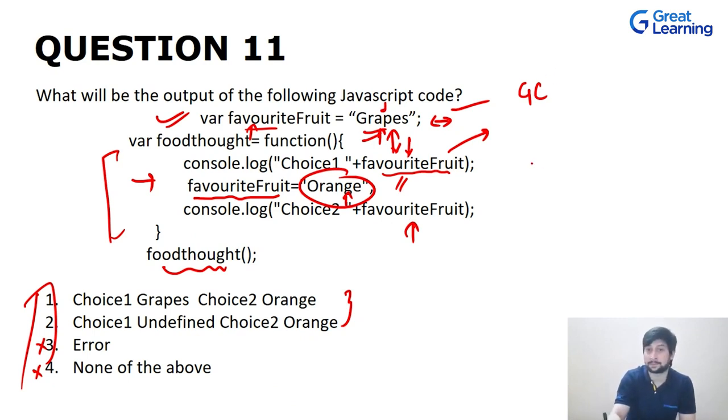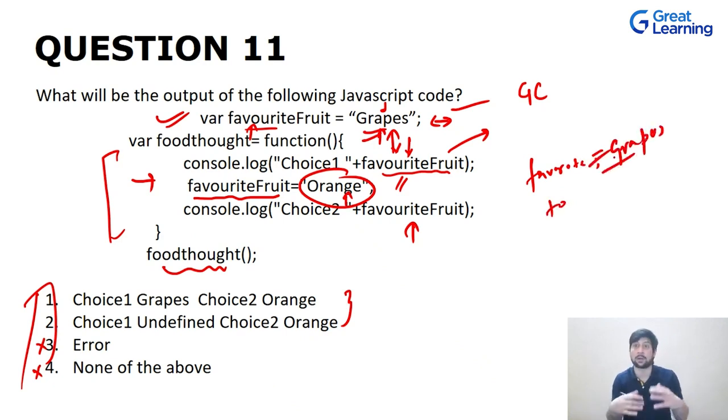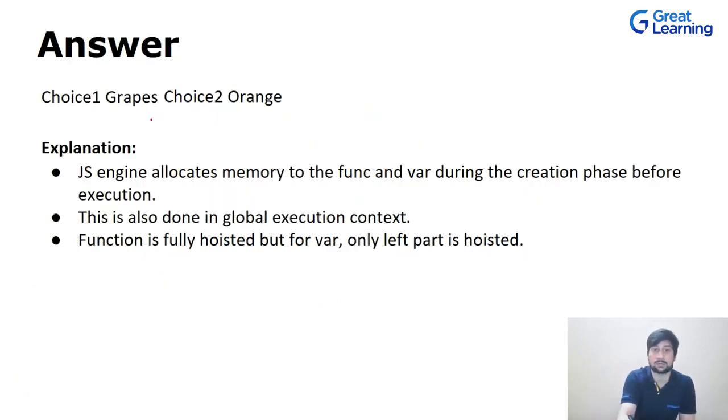Which was when this favoriteFood has been declared, it was initialized over here with grapes. So favoriteFood's global execution or global context value is grapes, not the orange. Over here you have defined it again. So that is why for this value it will be orange. So the option is choice 1 grapes and choice 2 oranges. Okay, same thing. Functions are fully hoisted, and the variables which are defined with var are partially hoisted. That is, only the left part is hoisted.